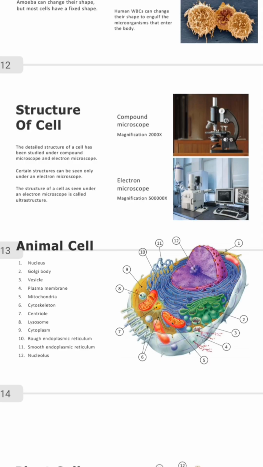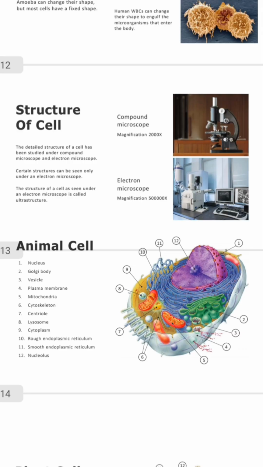So you can present your report that, as seen under the electron microscope, this cell is like this, and you can draw the diagram out. As you can see in that PDF, can you see the difference between your compound microscope and the electron microscope? Look at how beautiful the electron microscope is. They have different magnifications.